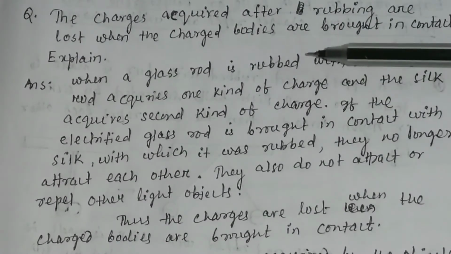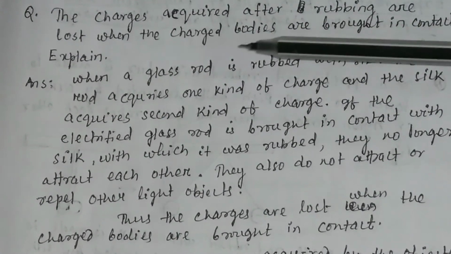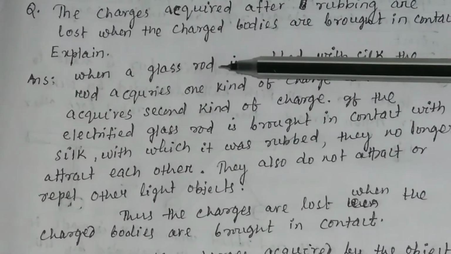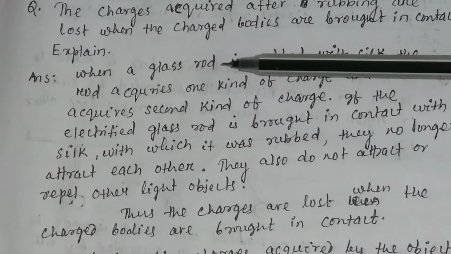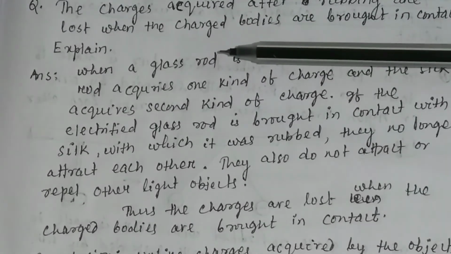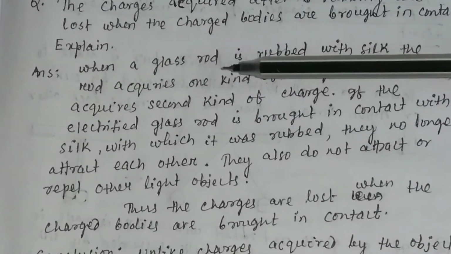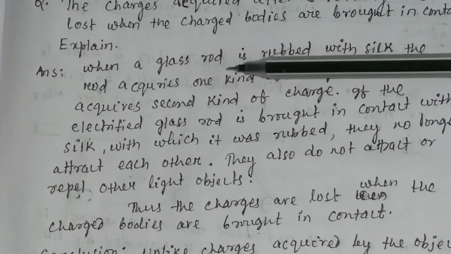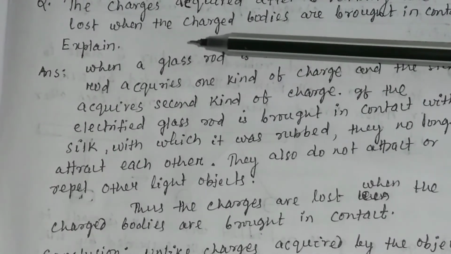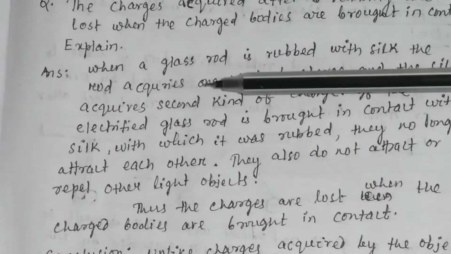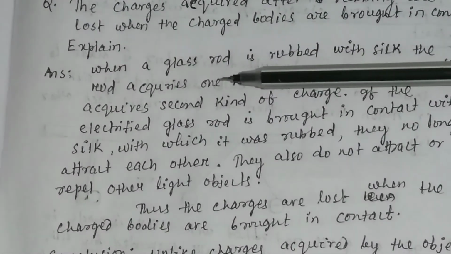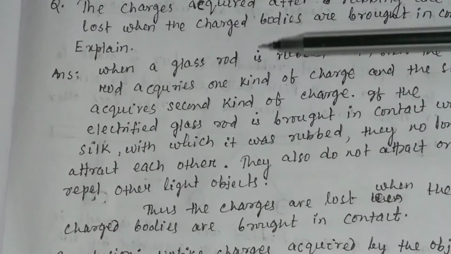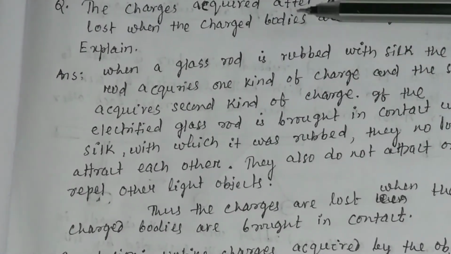Remember, the charge acquired by the glass rod is not constant. In different sets of rubbing, you will get different types of charge. Suppose you get positive charge when you rub a glass rod with silk, you may not get positive charge when you rub it with some other materials.